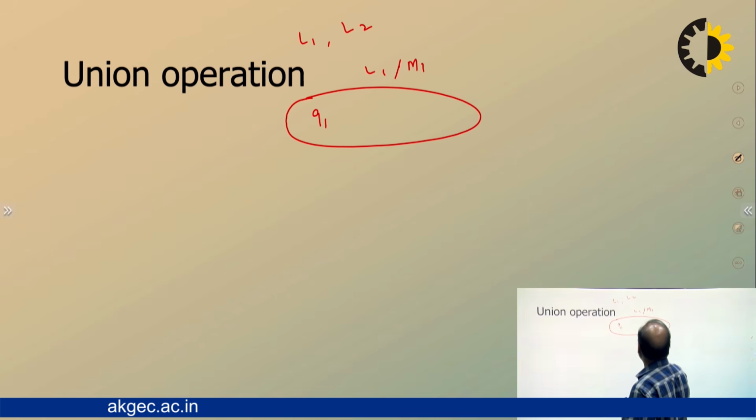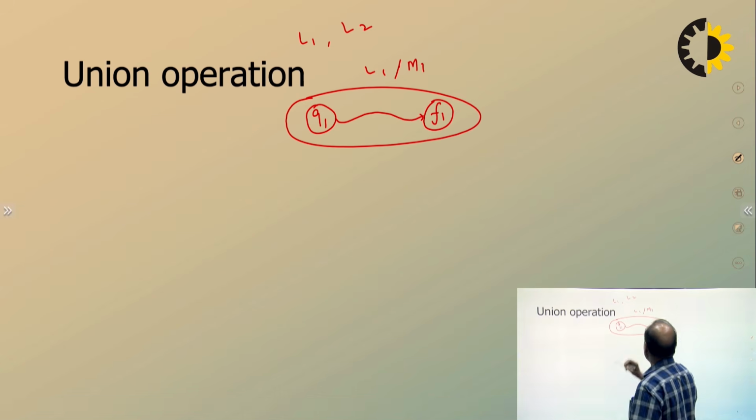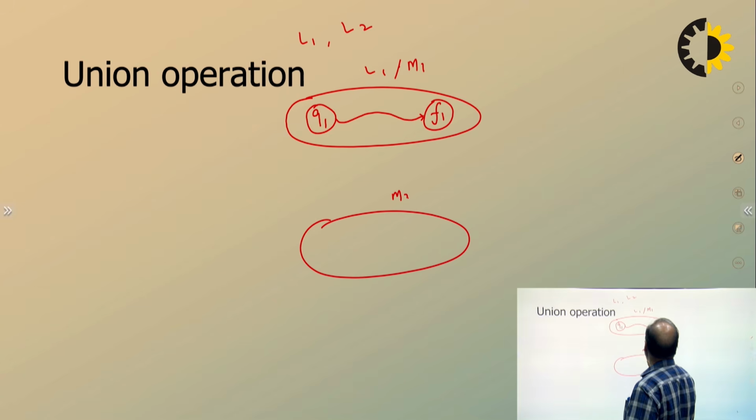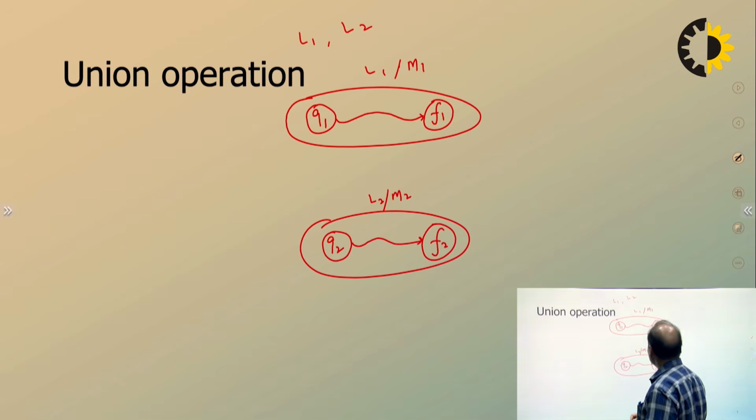So it has a starting state and a final state, and there may be many transitions inside the machine. Similarly, we have another machine, let's say M2, and its accepted language is L2. Its starting state is, let's say, Q2 and its final state is F2.